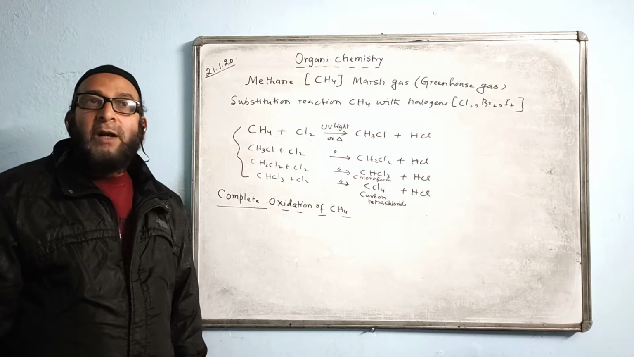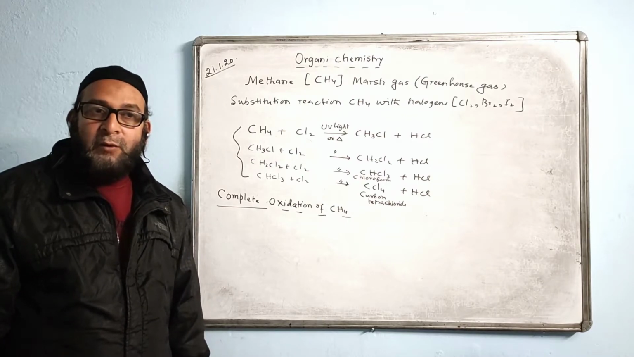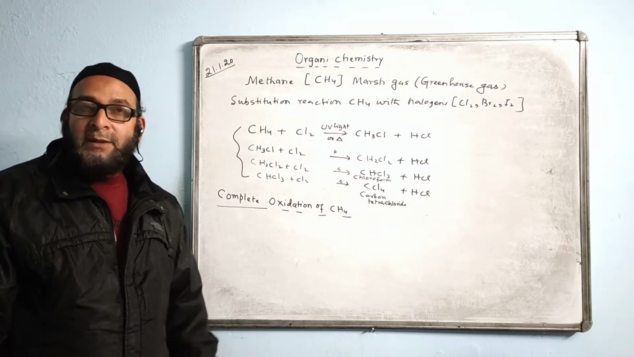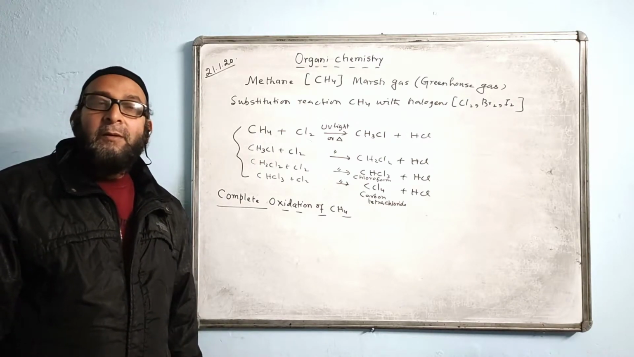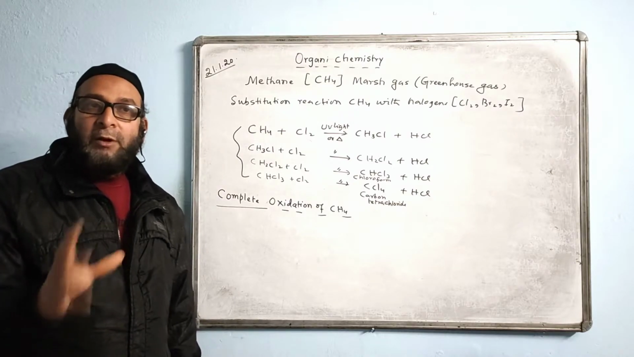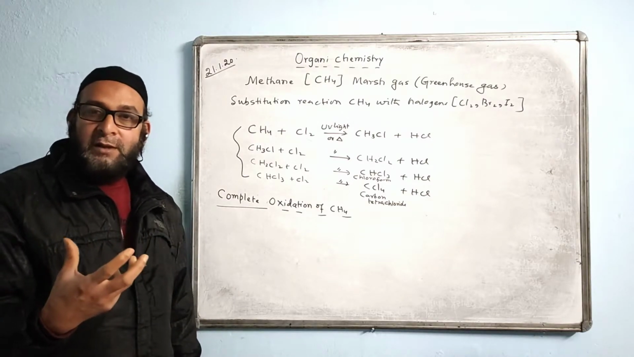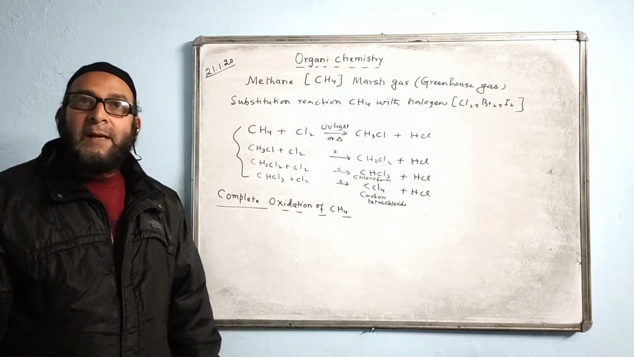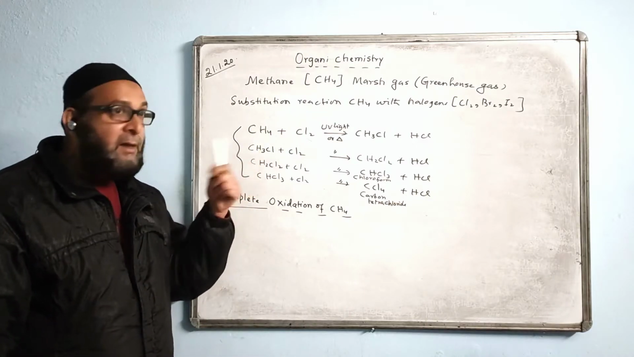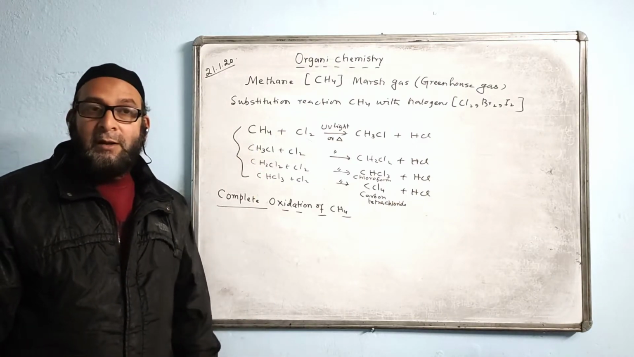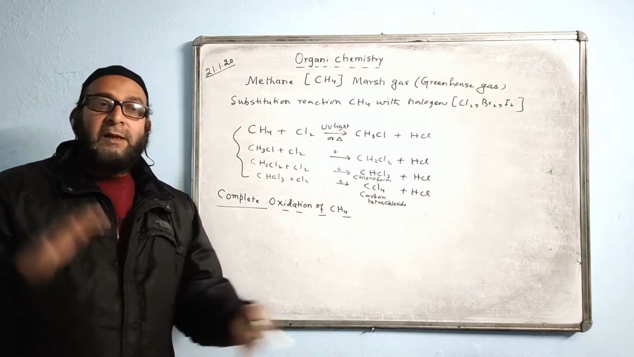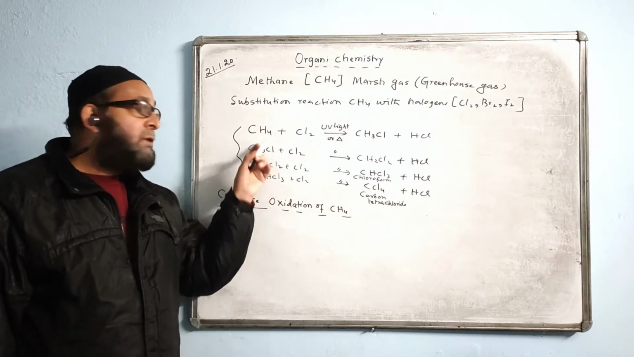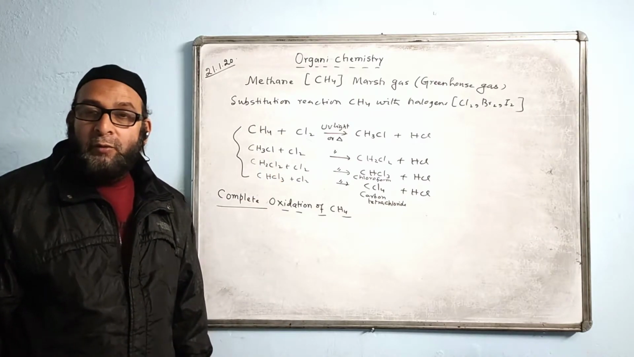Do you know at home we use LPG cylinders? LPG we use for cooking. The full form is liquefied petroleum gas. It is actually a petroleum gas which is liquefied, changed into liquid form. But what are those gases? Petroleum gases are these gases only: methane, ethane, propane. We change them into liquid form, store them in the cylinder and use them as a domestic fuel.